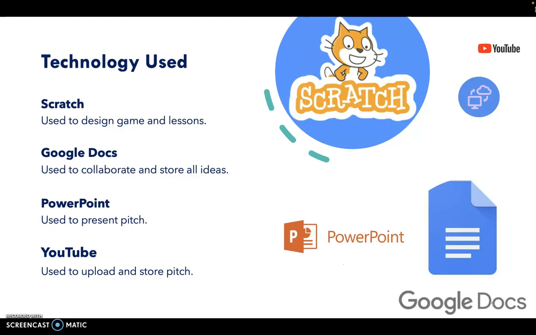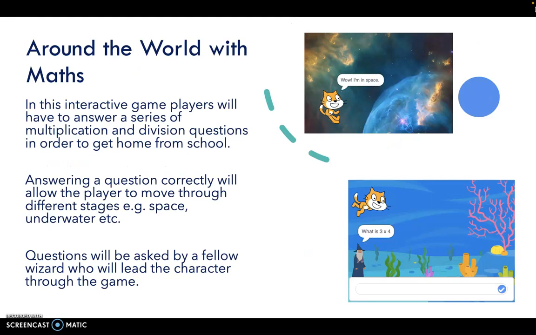Scratch will be used to design the features and components of our 3 lessons and our final game. Google Docs will be used to store, combine and present our ideas. And finally, Microsoft PowerPoint was used to create the presentation for this pitch.